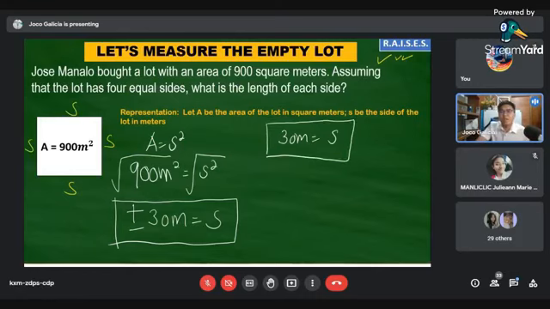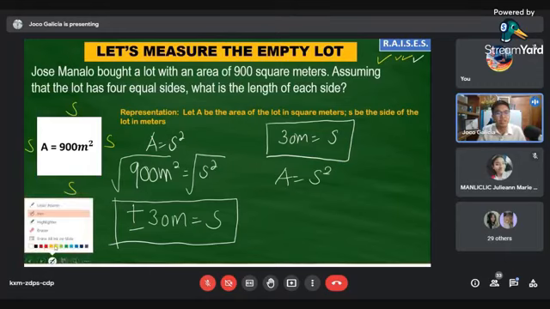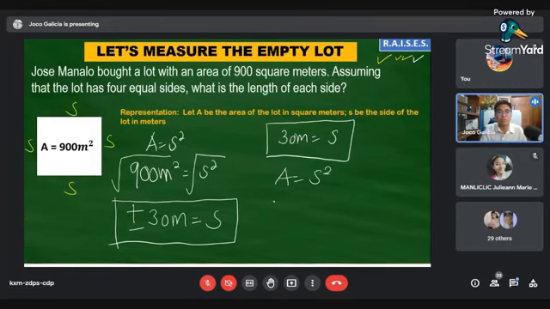Now, we have already solved and expressed our answer. How are we going to secure it? To secure it, class, we just have to substitute the variables into our formula, which is A equals S squared. By substitution, our area is 900 square meters and our side is equal to 30 meters squared.